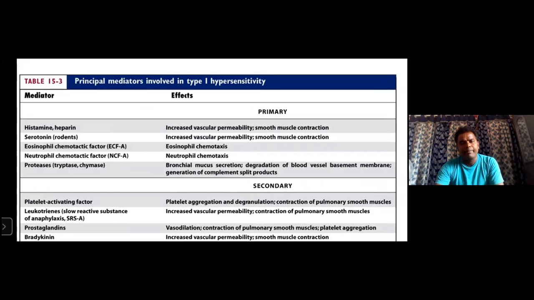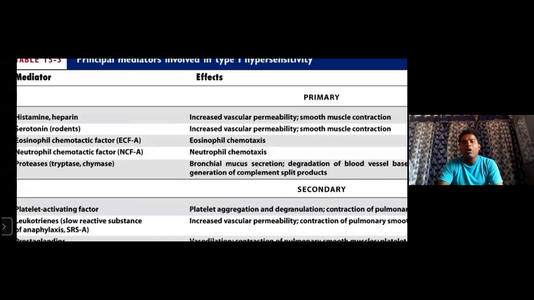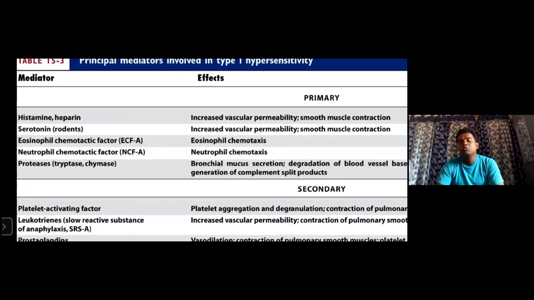For example, histamine and heparin increase vascular permeability and smooth muscle contraction, and serotonin is also responsible for increased vascular permeability and smooth muscle contraction.